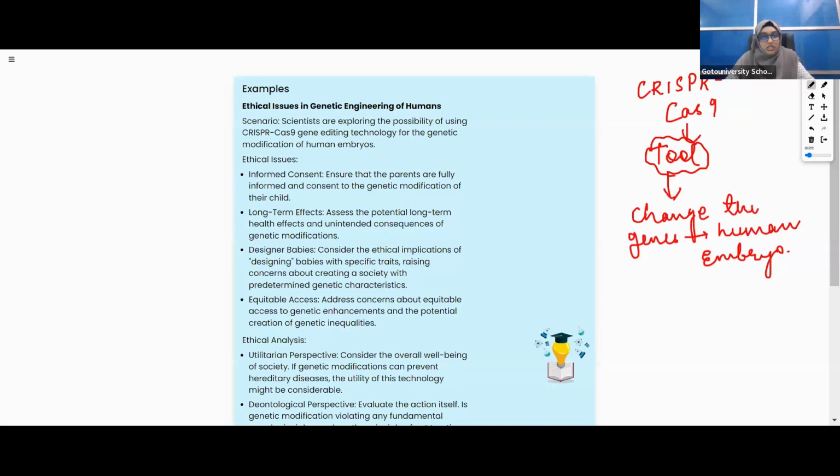Just now I said that if we are using this transgenic technology, the society must not get any harm from it. We must think about whether it is good for society or not. We must think about society overall: whether it follows basic moral rules and whether it is fair and just.